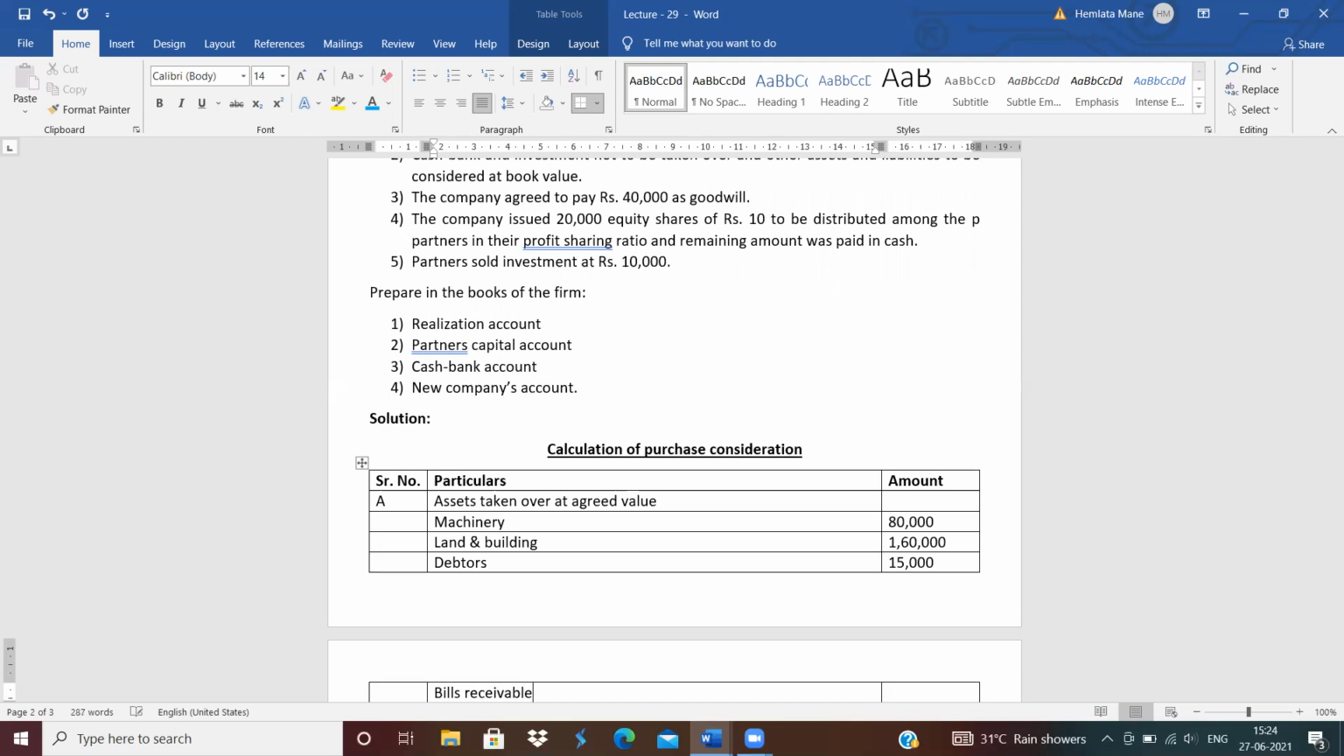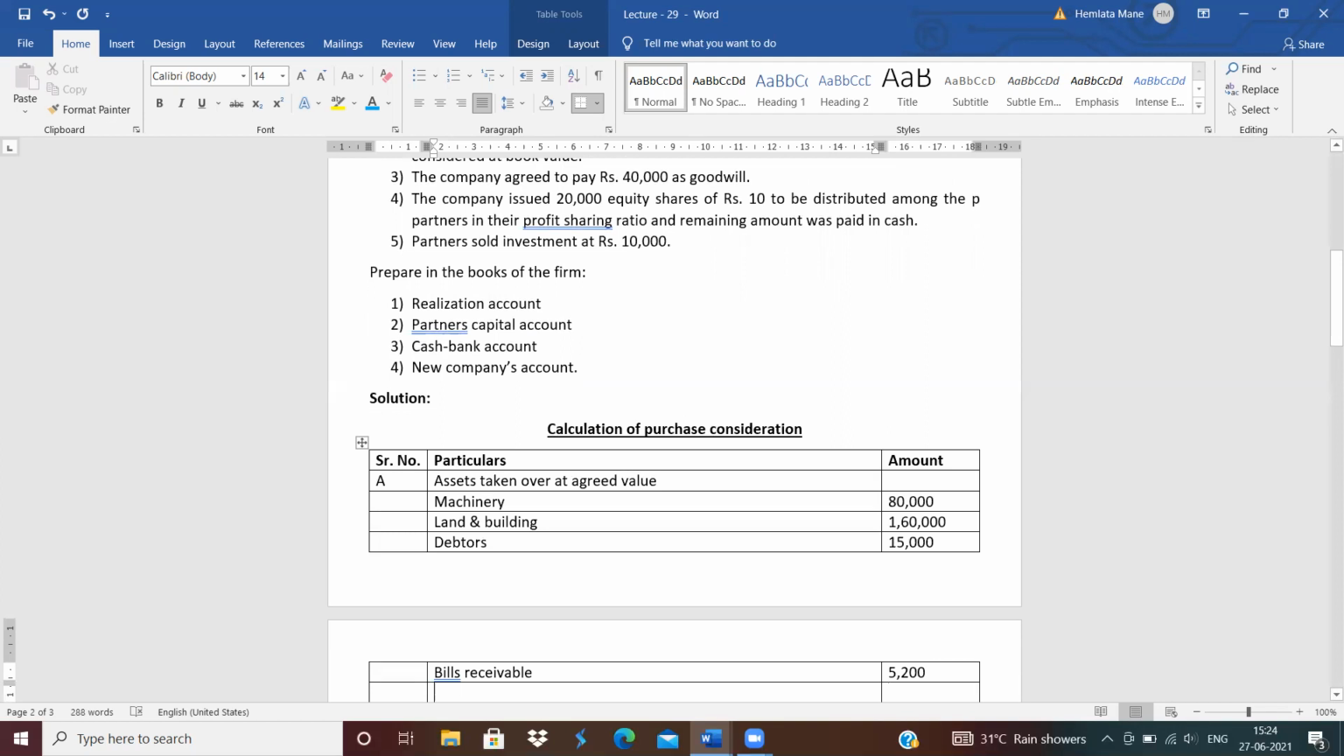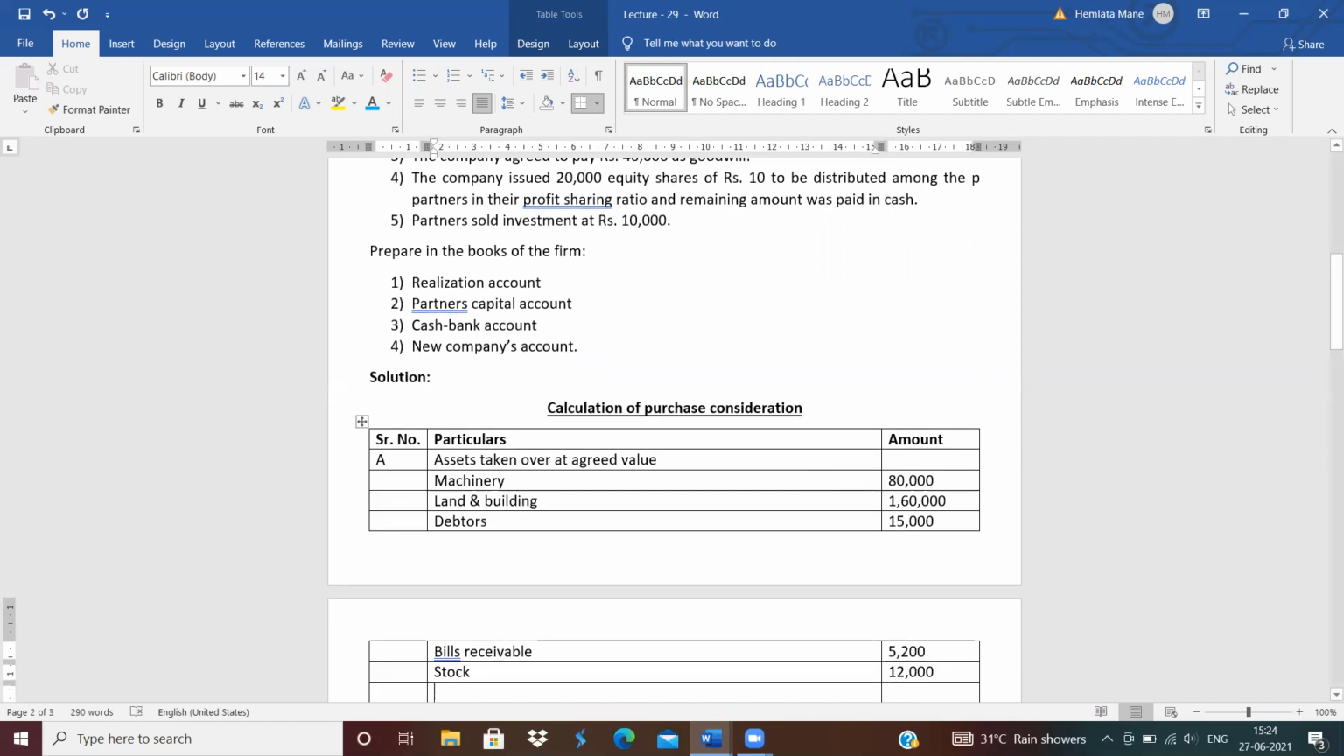Bills receivable, no revised value of bills receivable is given. So bills receivable as it is, write down book value 5,200. Next, stock. Revised value of stock is given, 12,000. So write down 12,000. Next is goodwill. New company gives the goodwill. So goodwill, how much is the amount of goodwill? Goodwill is 40,000 rupees. Clear?